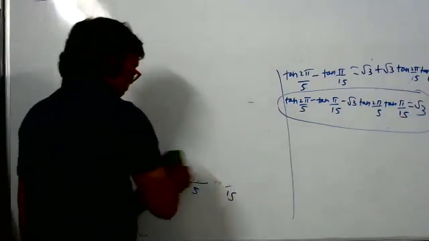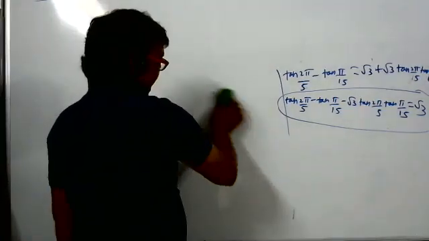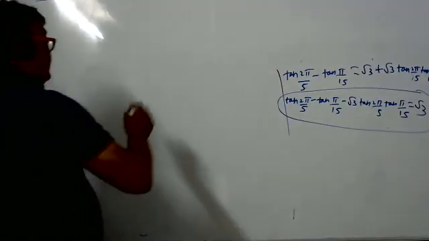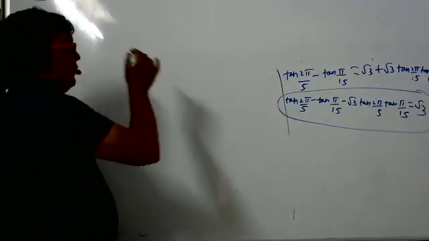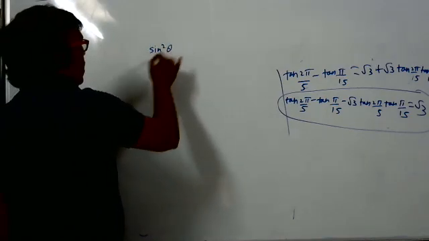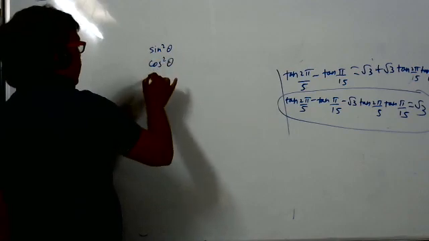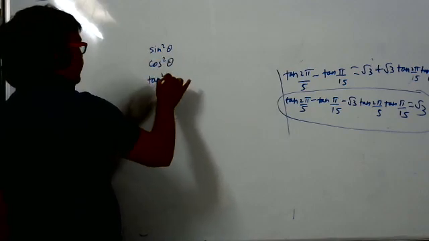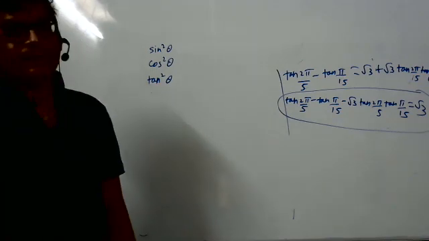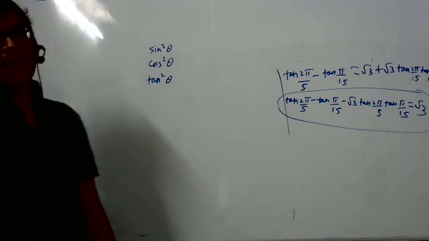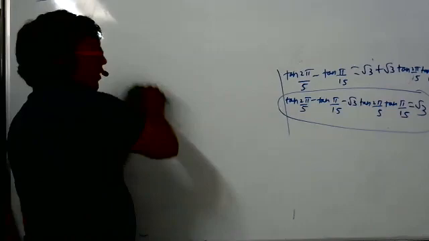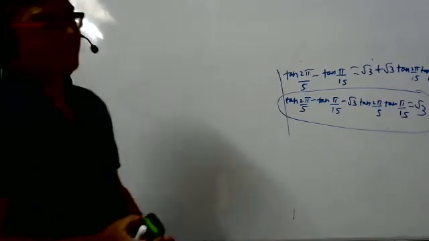Sir, I have a doubt. Ask. The period of sine square theta is? Sine square theta. See here, student. But did I not give you these notes? Did I give notes or not? Sine square theta, cos square theta, tan square theta. Okay, I got it, sir. How much period? Remember it is pi only. This formula only I gave now. Do you want the reason also? No, sir. Okay.